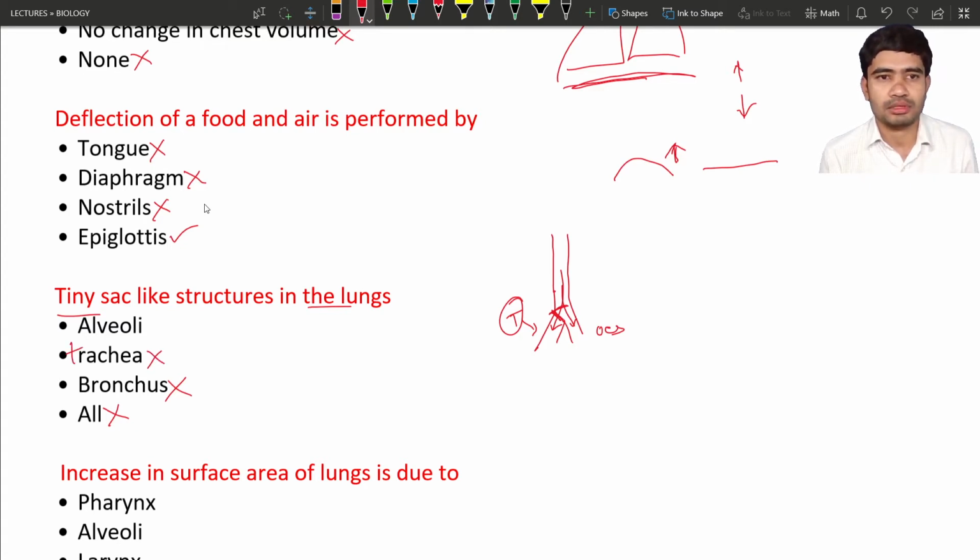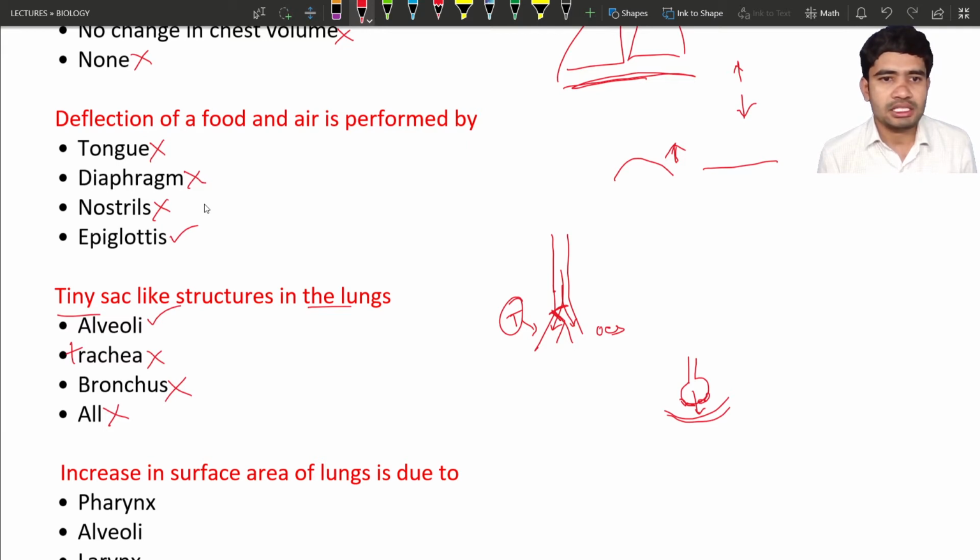And next, the first option will be the alveoli. So this alveoli, in the last classes also we have discussed, these are tiny sac-like structures. Okay, they are going to help in the exchanging of the gases. So they have the tiny single cell wall. They help in the exchanging of the gases from the alveoli to the blood capillaries. These tiny sac-like structures are present in the lungs, hence the answer is alveoli.